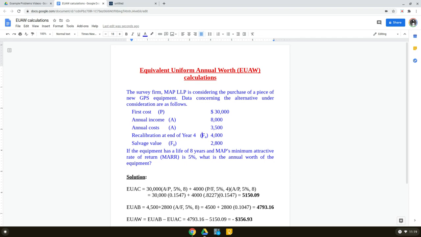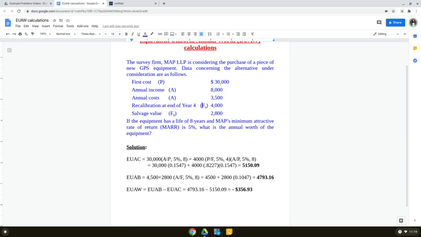Before crunching the numbers, let me first explain these three terms: EUAC, EUAB, and EUAW. EUAC stands for Equivalent Uniform Annual Cost. All the cost items, all the negative cash flows, will be considered here, and we find their equivalent uniform annual cost.